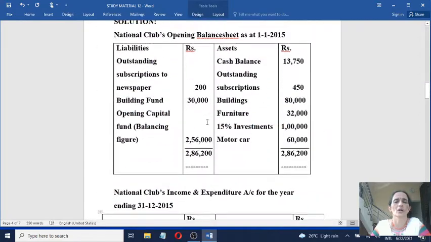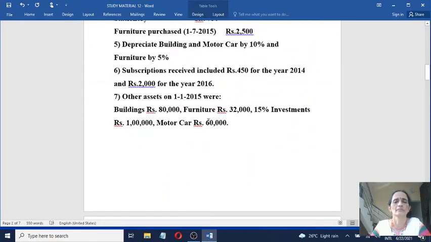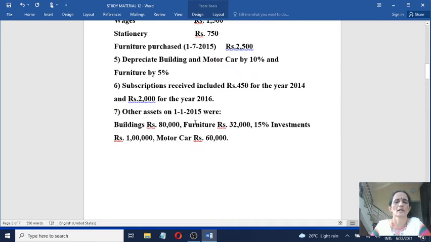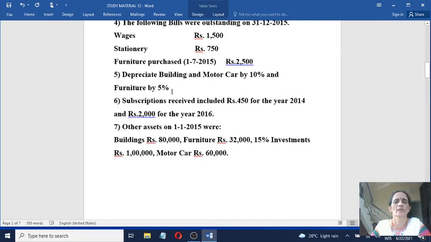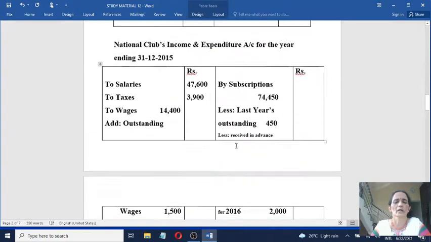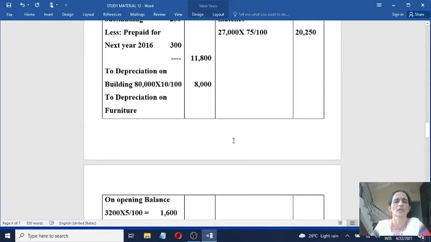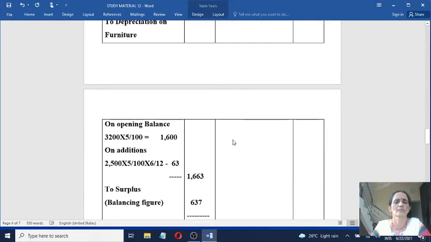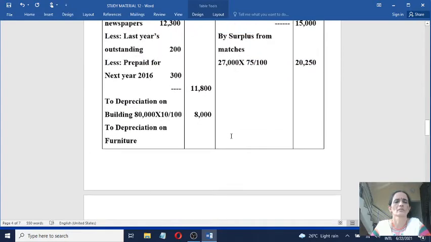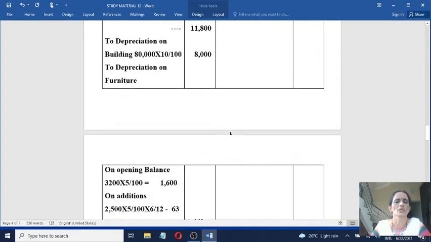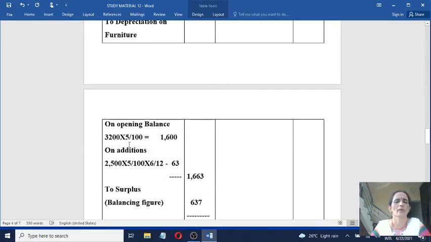Similarly, depreciation on furniture at the rate of 5%. Furniture opening value is 32,000. On opening value you calculate first: 32,000 into 5 by 100, that is 1,600.